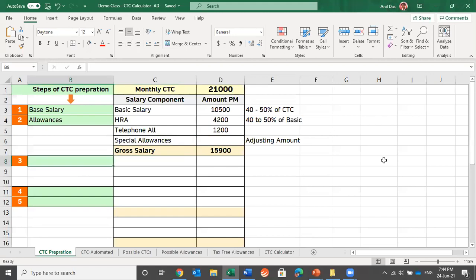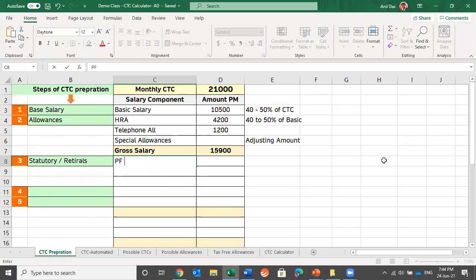As a third step, we have seen that it is statutory compliances. So under statutory compliances, there are many statutory compliances which you can add. The two most important and biggest ones are Provident Fund and ESI, which are applicable to the entire country. There are many acts which are applicable to a few states only, labor welfare fund and like that.